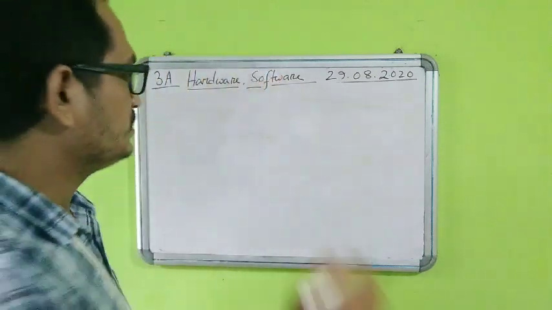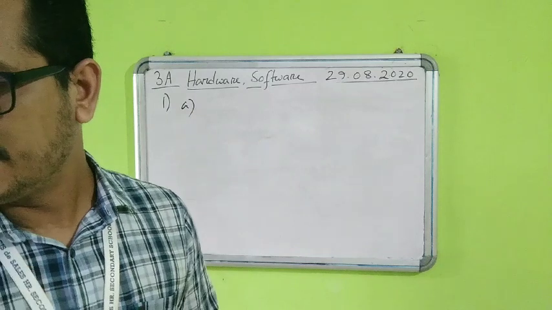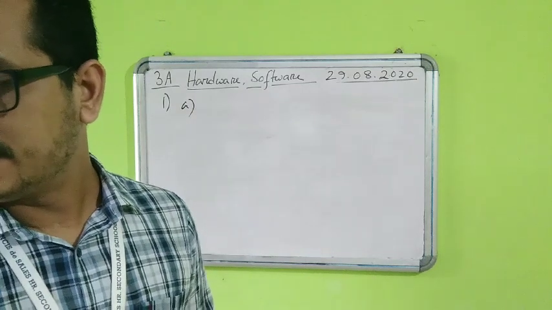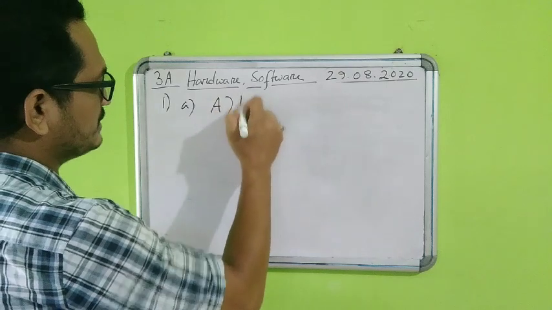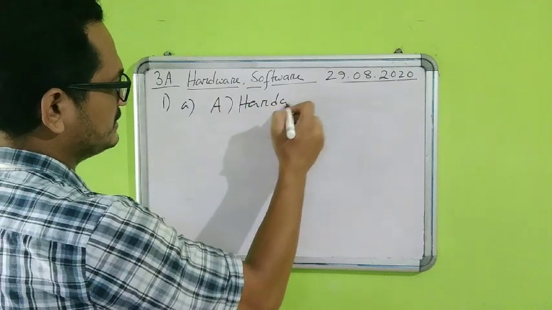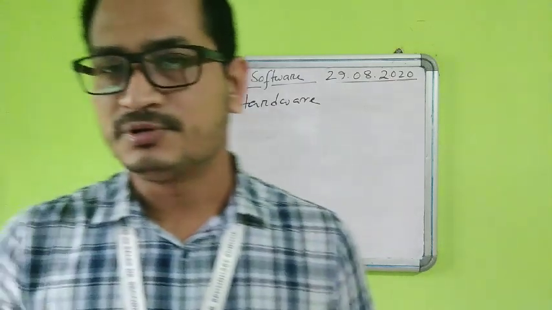Okay. So question number 1A. It is, the brain of the computer is, you can say, hardware. So option A, that is hardware. So please select it, hardware. Okay, so that is question number A.